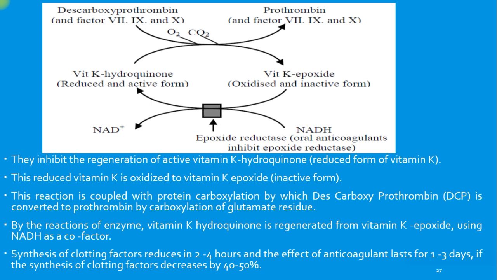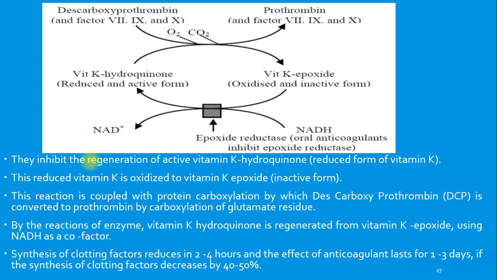Okay, and hence the vitamin K active form is not available for carrying out the carboxylation reaction of the prothrombin and the other coagulation factors, and thus they act as anticoagulant agents.